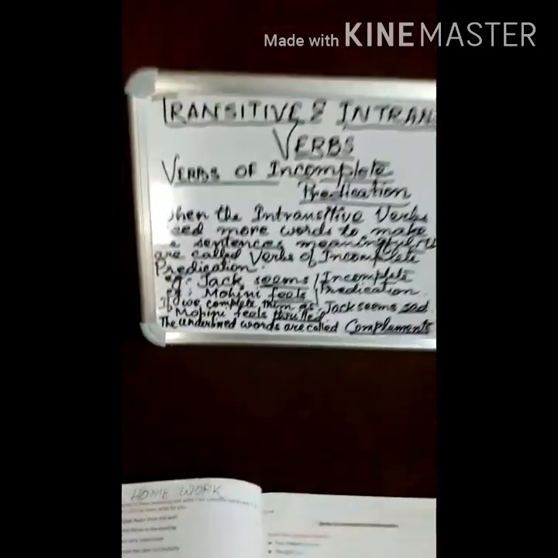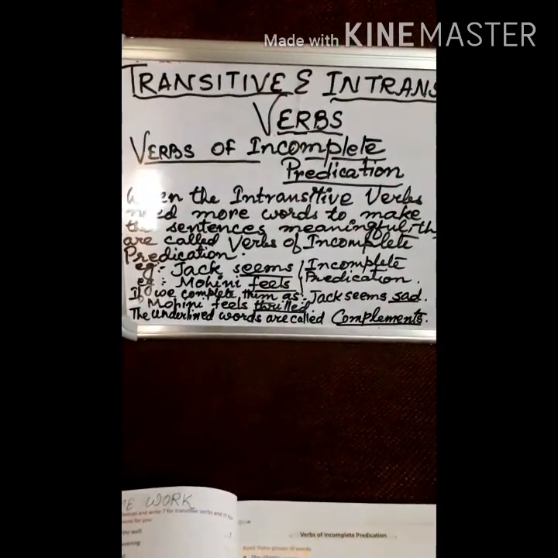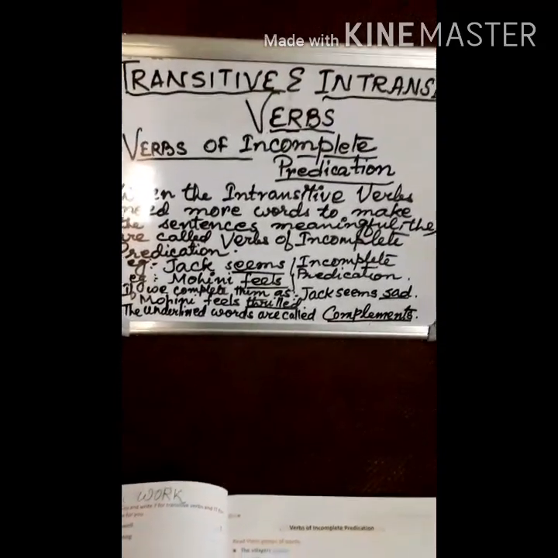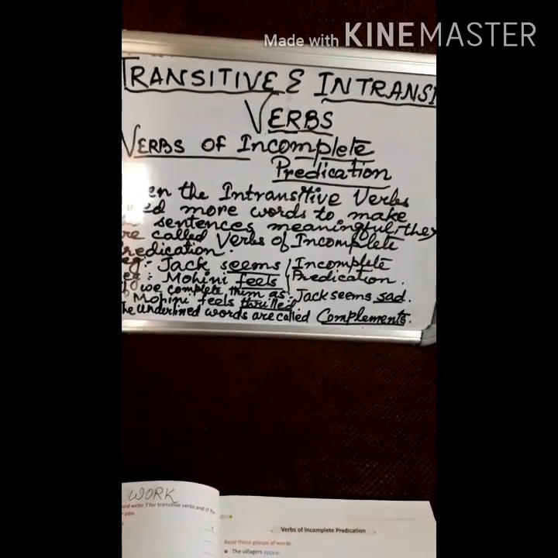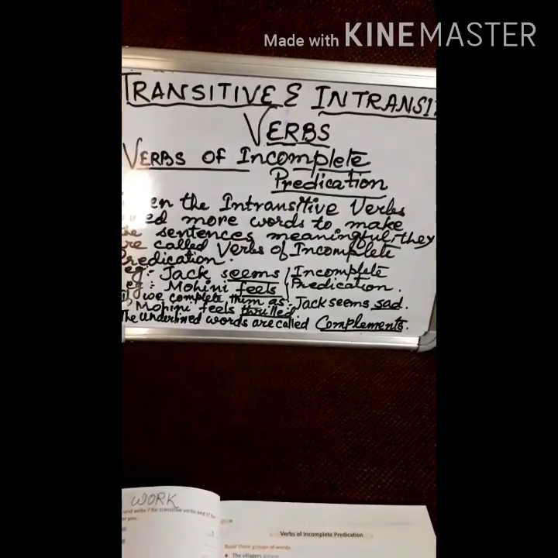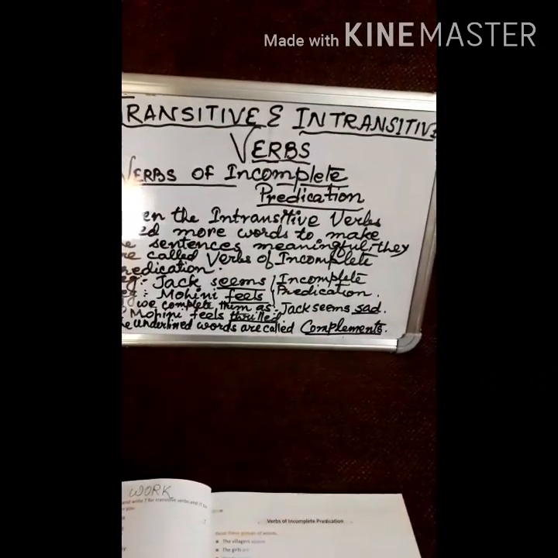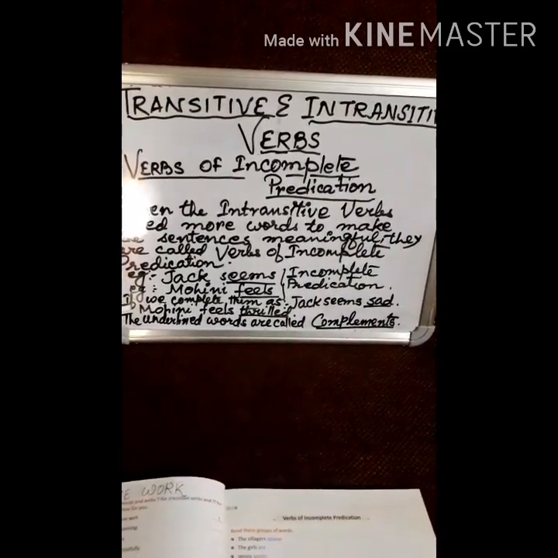You can see the examples given: Jack seems or Mohini feels. In both sentences, Jack and Mohini are the subjects, and seems and feels are verbs. Sometimes we say Mohini feels or Jack seems, but at the same time we feel that the meaning of the sentence is not clear.